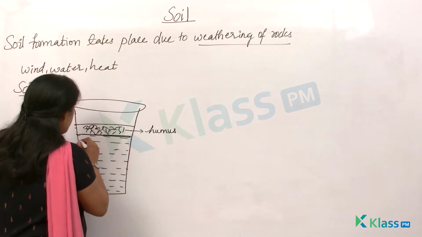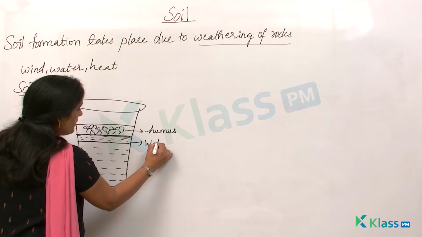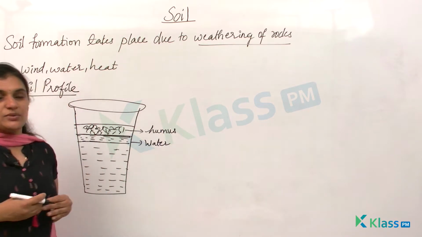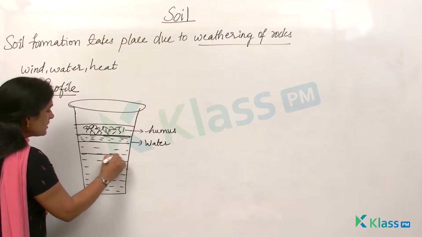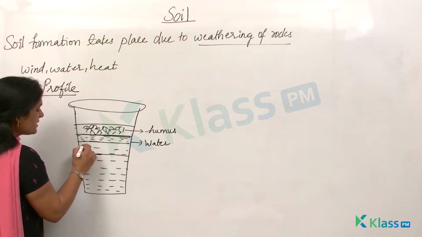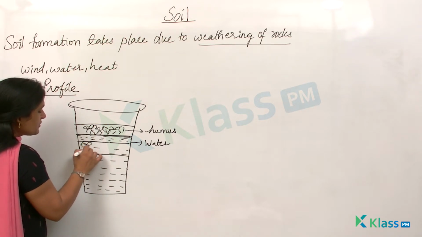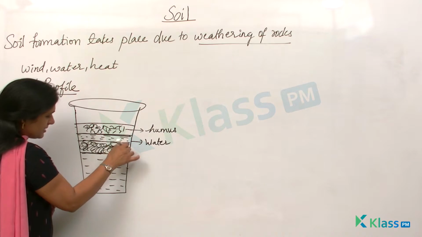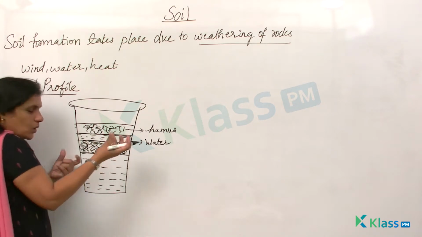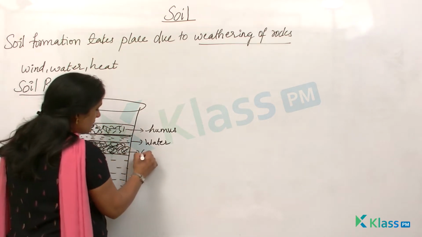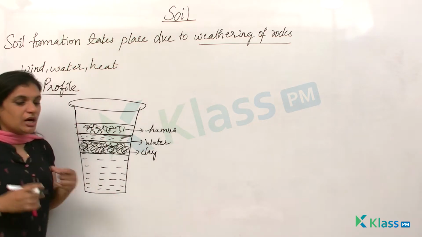And then the next layer you find water, and then you see that there are different layers which are formed. The next layer has particles as if there is mud inside this layer. You can see a soft soil which is present, that is nothing but your clay.